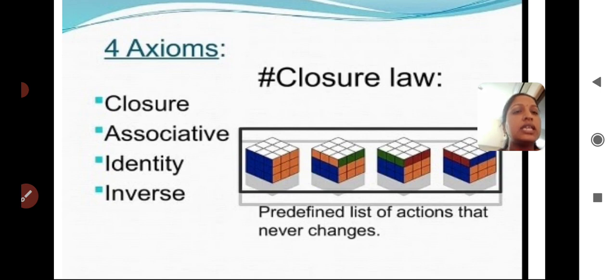When we are turning right, left, U, when we are turning these sides, we never change the list of this predefined structure. That is nothing but the closure property. When we are applying the operation while solving, we are not at all changing the predefined actions. So that is nothing but the closure property.